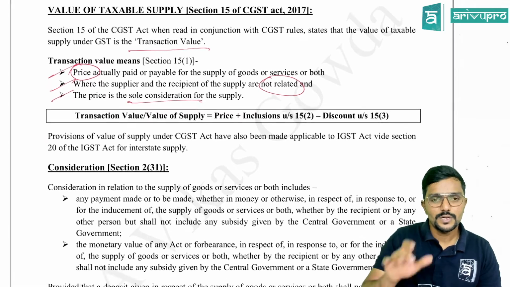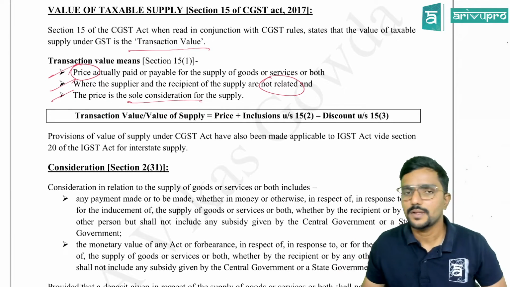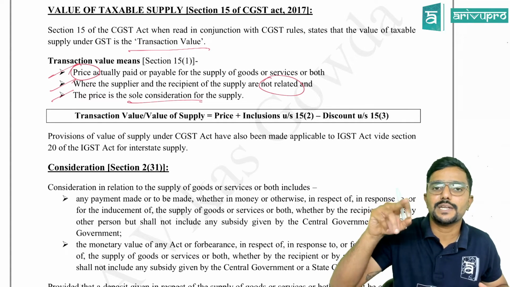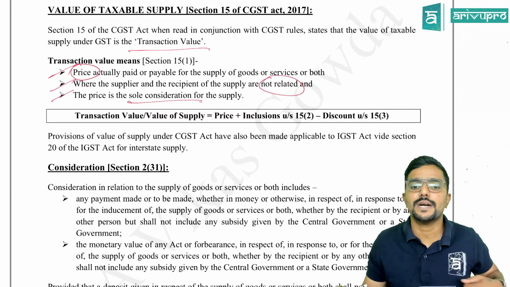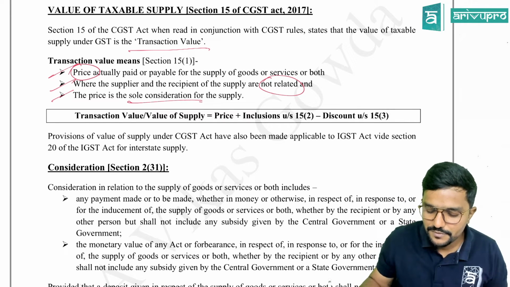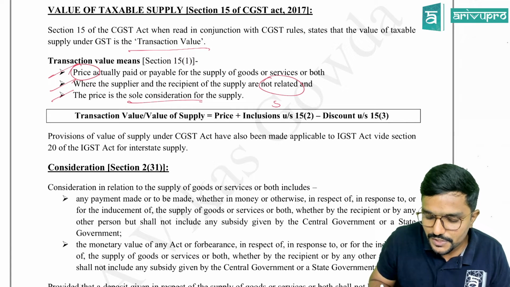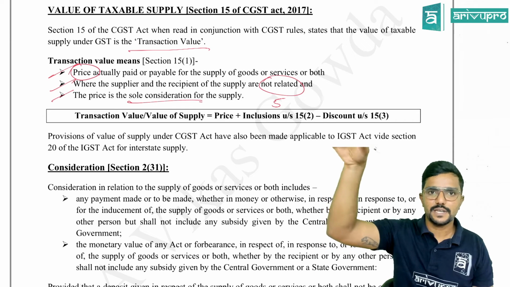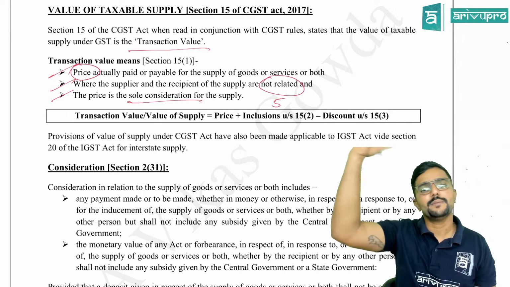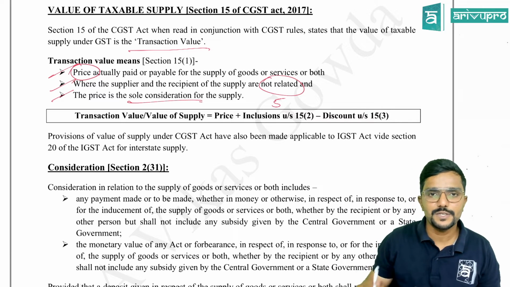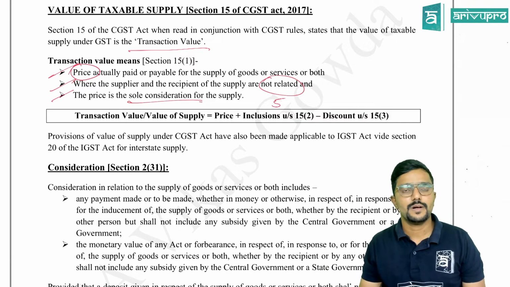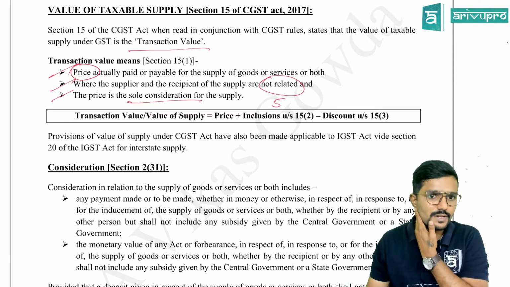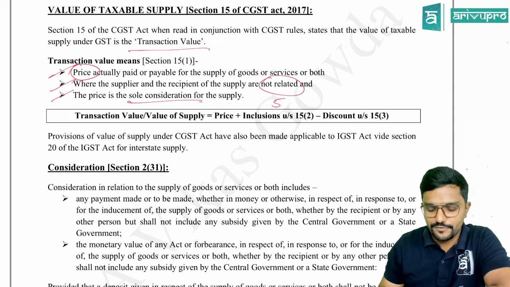Chalo. So the transaction value or value of supply will be the price charged by the supplier to the recipient, plus inclusions under section 15.2, minus discount under section 15.3. The inclusions under section 15.2 are totally 5: subsidy, interest, incidental expenses, and the supplier's liability paid by the recipient, those items. Then coming to discount, there are 2 types of discount. We will see as per section 15.3 whether we can reduce it or not. Clear, guys? So this is the value of supply as per section 15.